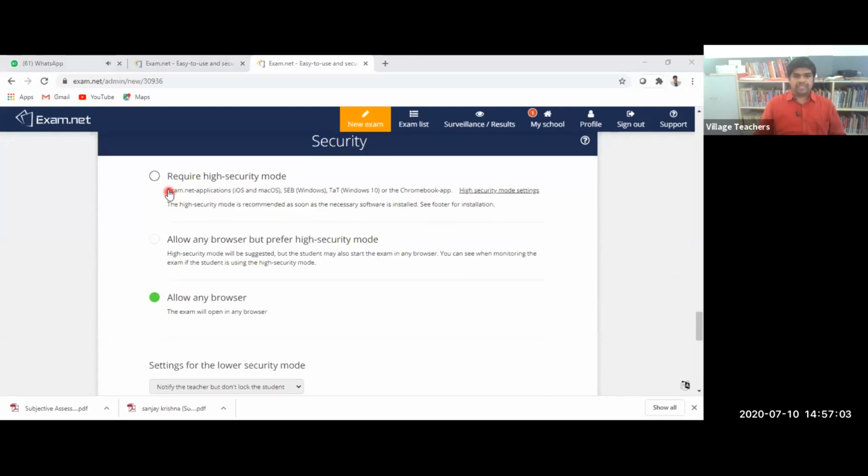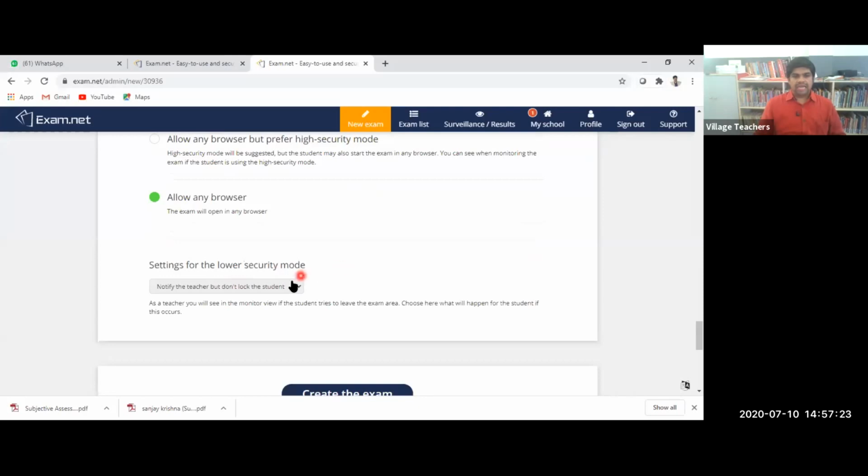Actually, if you mention the high security mode, the student is supposed to install a small software in their side, but it is not recommended for our kids because the connectivity issues, everything will happen. And it is best to use the allow any browser, because we don't know which browser the students are using. So we can just enable this option, allow any browser.